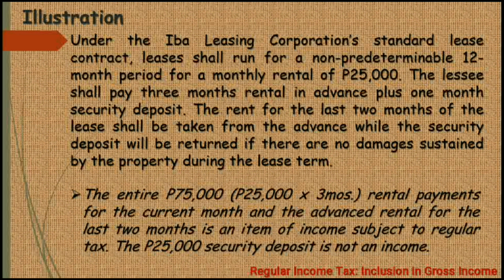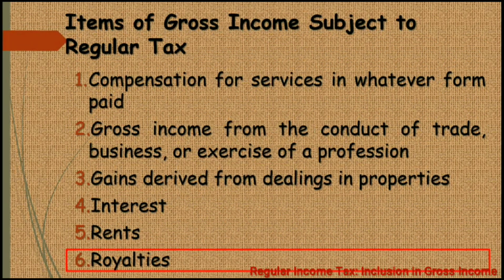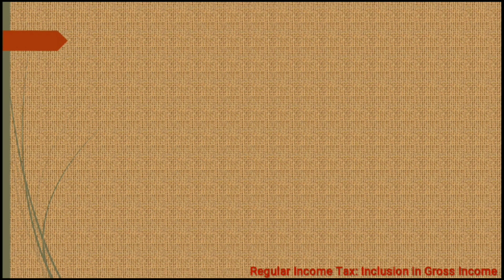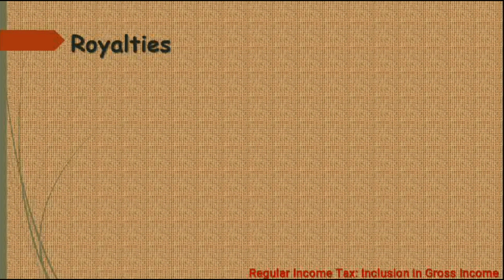Another item of gross income subject to the regular income tax ay etong royalties. So, meron tayong dalawang uri ng royalties. Meron tayong tinatawag na active royalty and passive royalty. Kapag si taxpayer, meron pa ring active involvement, that is active royalty. Kapag wala siyang active involvement, that is a passive royalty. Passive royalty is subject to the final tax, while etong active royalty, ito yung subject sa regular income tax.